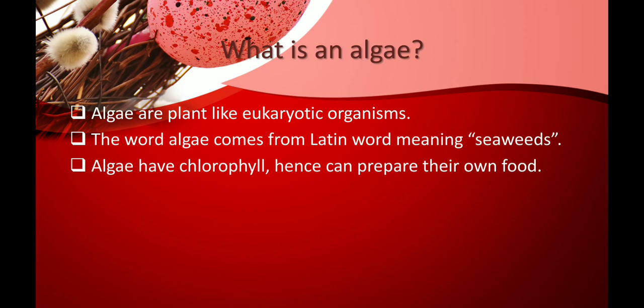Yes, it is said algae are plant-like. Why are they plant-like? Because they have chlorophyll, hence can prepare their own food. So algae have chlorophyll in them, hence they can prepare their own food. As algae can prepare their own food, they are called autotrophic. Auto means self, trophic means they can prepare their own food, or they can survive by themselves.